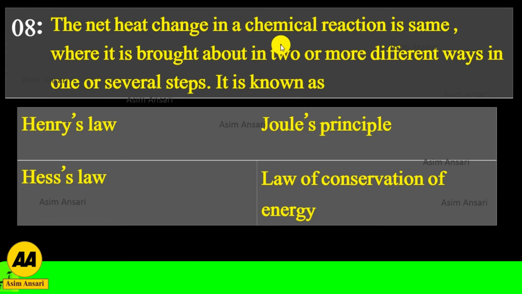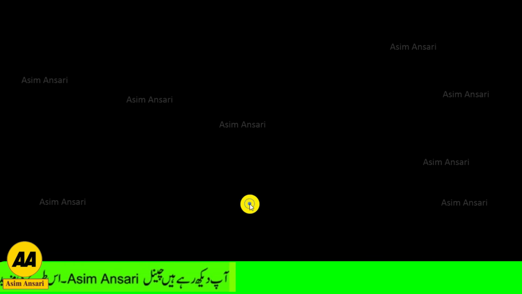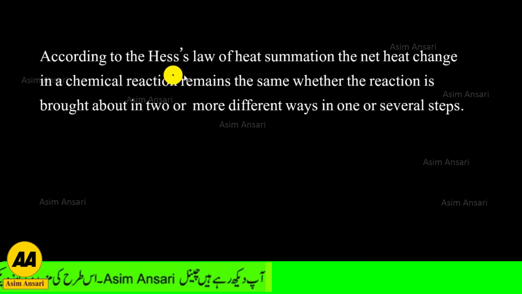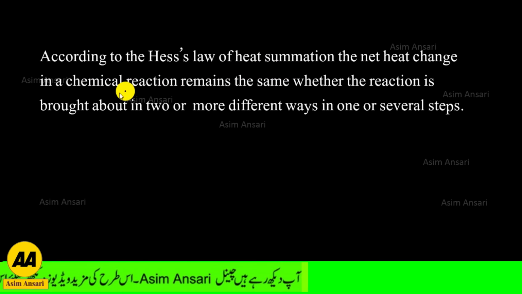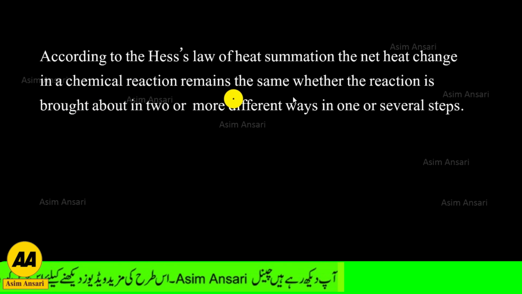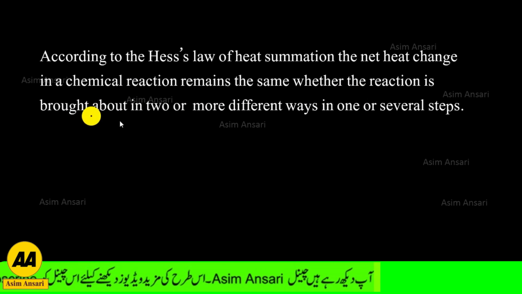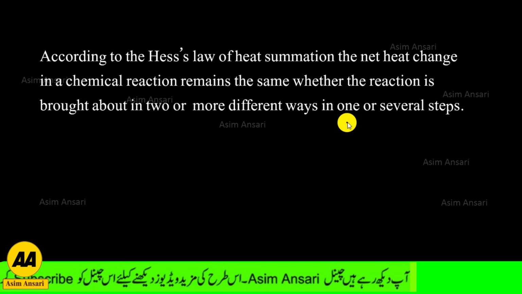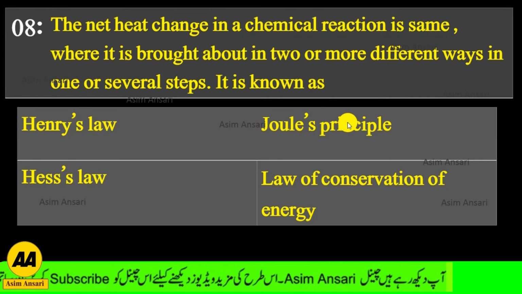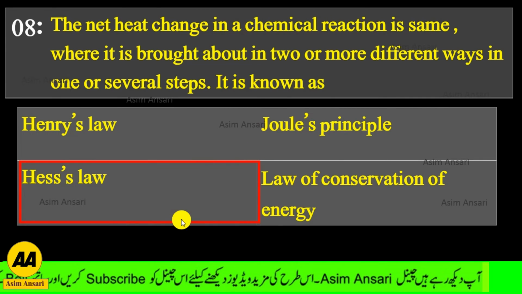The net heat change in a chemical reaction is the same whether it is brought about in two or more different ways, in one or several steps. It is known as Henry's law, Chau's principle, Hess's law, or law of conservation of energy. According to Hess's law of heat summation, the net heat change in a chemical reaction remains the same whether the reaction is brought about in two or more different ways in one or several steps. So the exact answer is Hess's law.